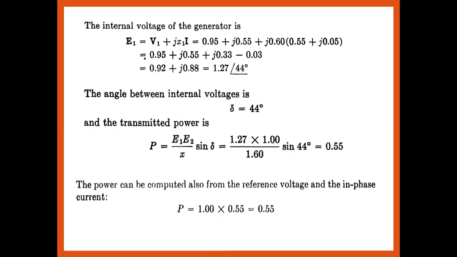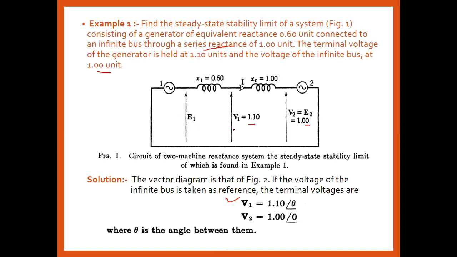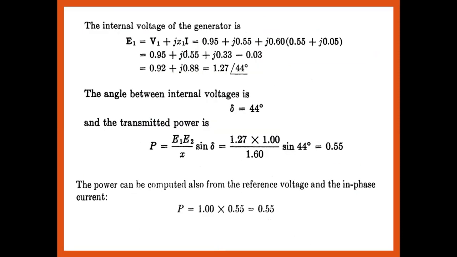Now the internal voltage of that generator. अब internal voltage कैसे निकलेगा? Internal voltage निकालने के लिए E1 is equal to V1 plus jI XE. That is the internal voltage of that generator. It is the voltage equation of that generator.